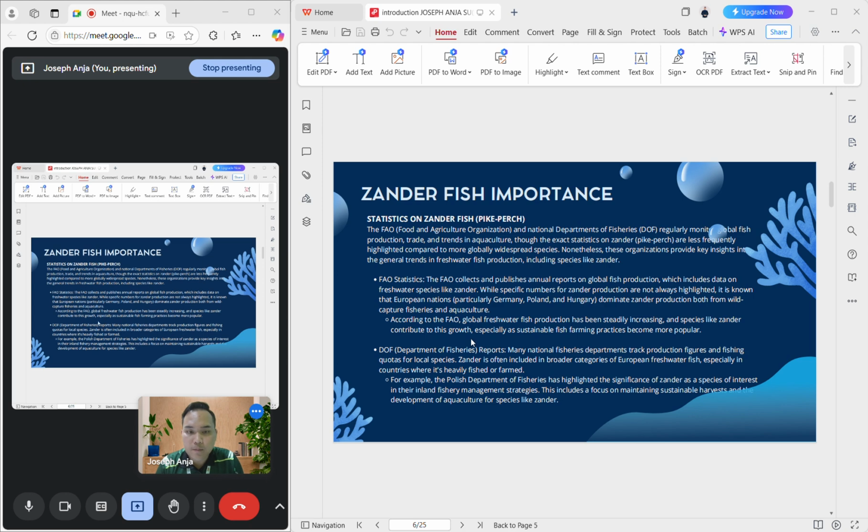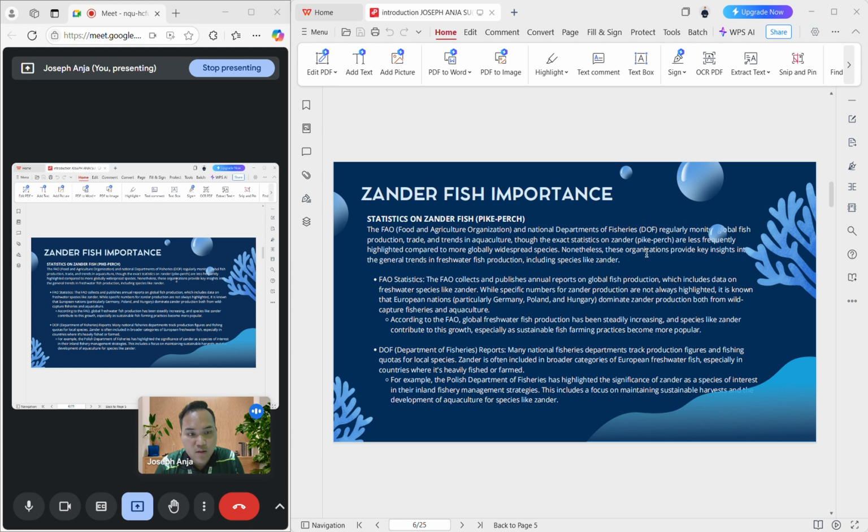So, the zander fish importance by FAO, which is the Food and Agriculture Organization, and the National Department of Fisheries (DOF), who regularly monitor global fish production, trade, and trends in aquaculture through the export statistics. Zander, which is pike perch, are less frequently highlighted compared to more globally widespread species.